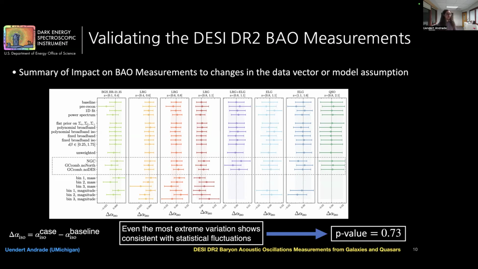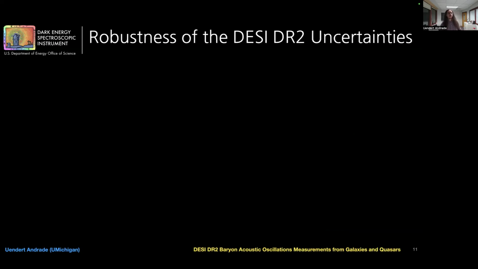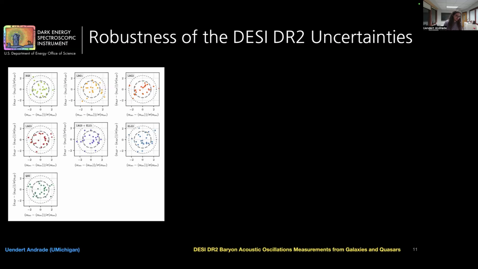So the bottom line is our BAO measurements are robust to a wide range of analysis choices as well as observational systematics. Now let's talk about the statistical uncertainty in our measurements, right? We, of course, want to ensure that our statistical uncertainty estimates are robust and unbiased. So to do so, we compare BAO parameters from our individual mock realizations to the statistical scatter expected from a Gaussian distribution.